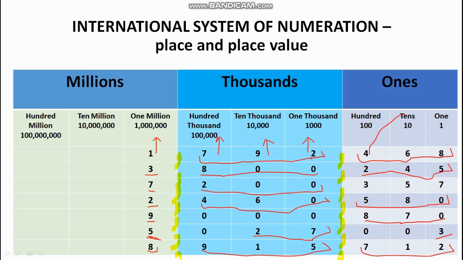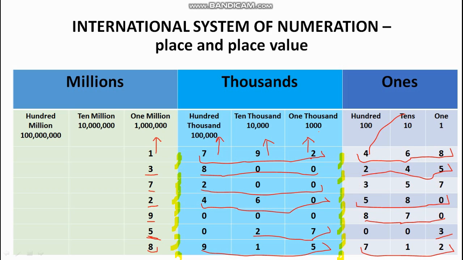So now let us see what is the place value of these numbers. The place value of 8 is 8. The place value of 6 is 6 tens or 60. Place value of 4 is 400. Place value of 2 is 2000.